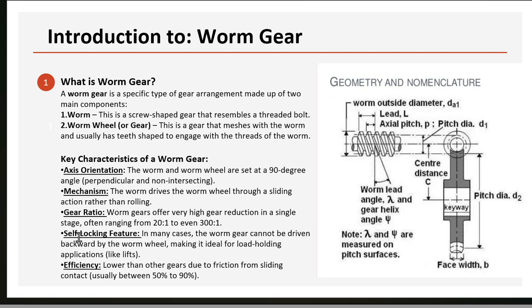Self-locking feature: in many cases, the worm gear cannot be driven backward by the worm wheel, making it ideal for load holding applications. Efficiency: lower than other gears due to friction from sliding contact, usually between 50% to 90%.